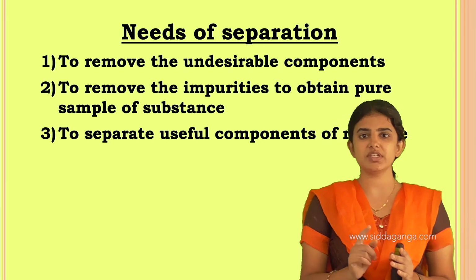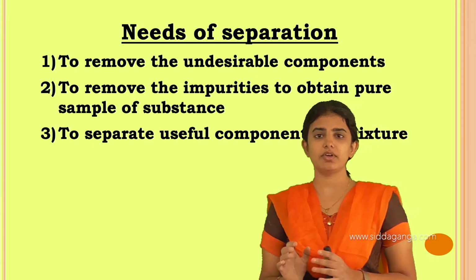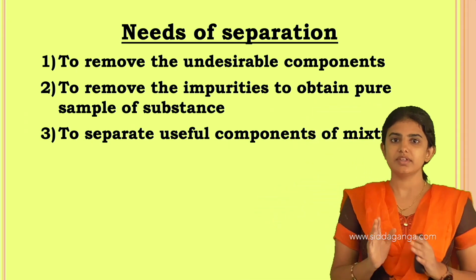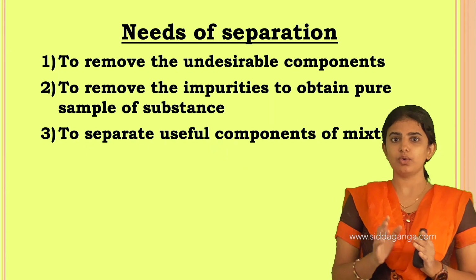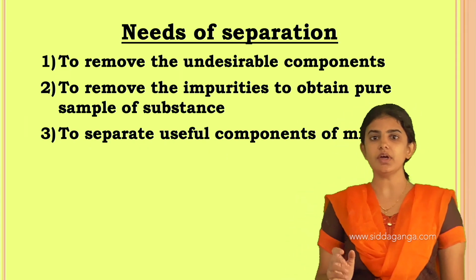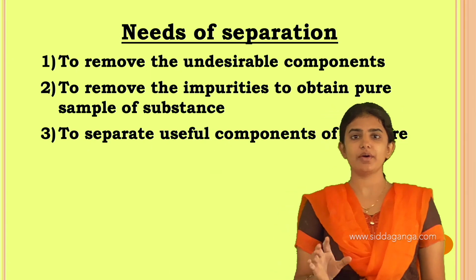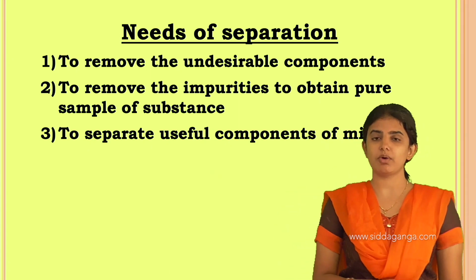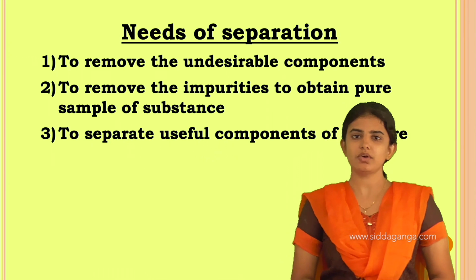So the first need is to remove the undesirable components of a mixture.